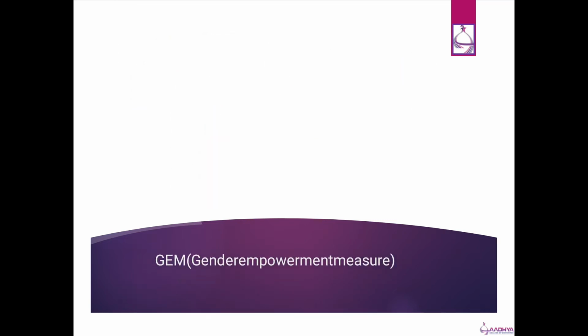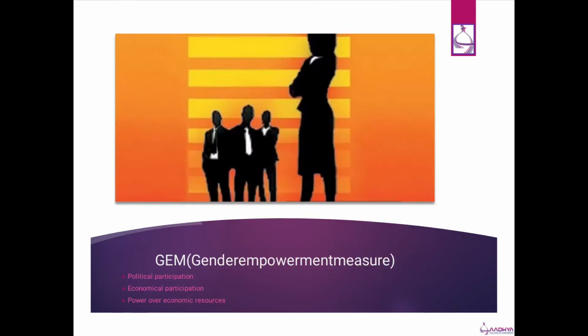Next we have GEM, Gender Empowerment Measure. Under this we have political participation, economic participation and power over economic resources. In political participation we have two types. If a lady wants to contest in an election or wants to make politics a career, she is supposed to be allowed by the country, by the society and by the family as well. And even indirect political participation, when she wants to cast her vote for her favorite party.